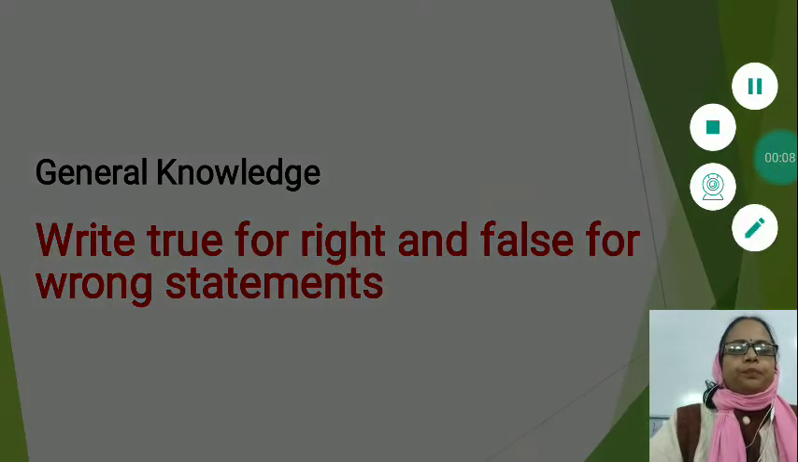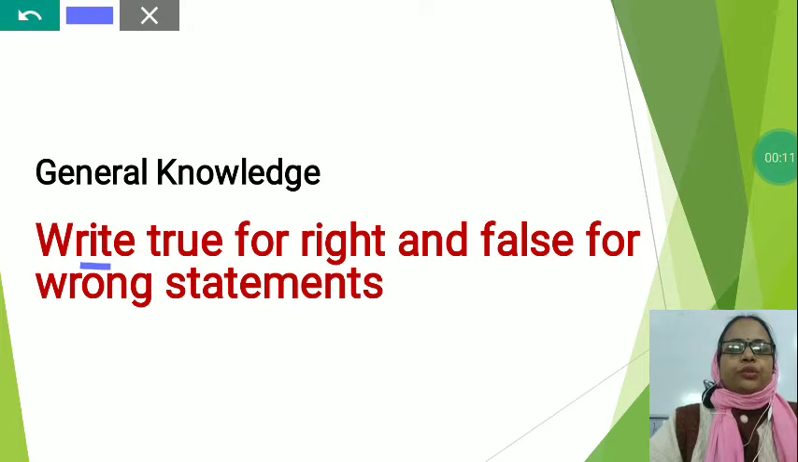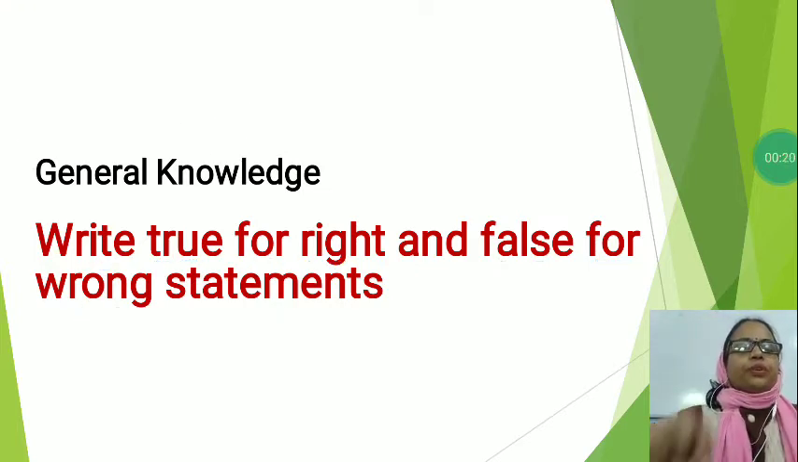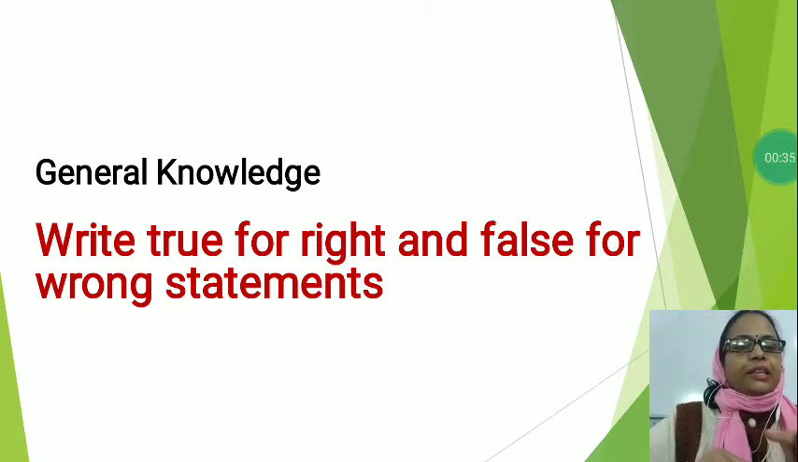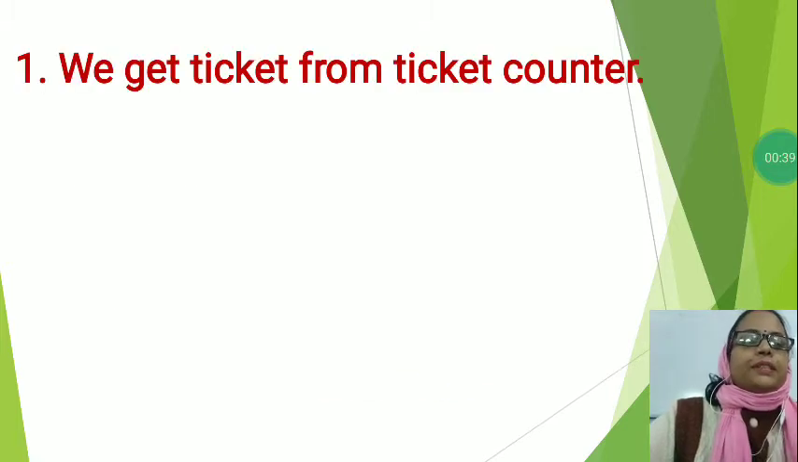The topic name is: Write true for right and false for wrong statements. Understood? For a right statement you will write true, and for a wrong statement you will write false. Students, now I am going to give you some statements. If it is right, you will write true, and if it is wrong, you will write false. So the first is